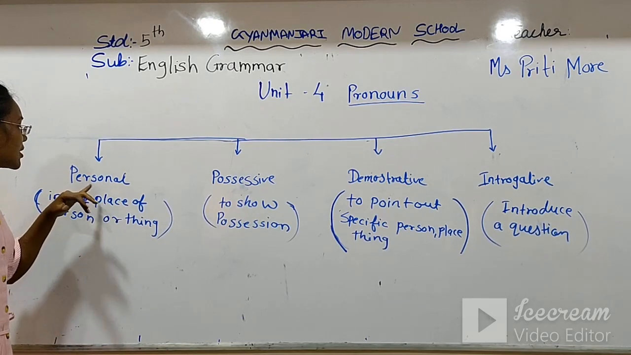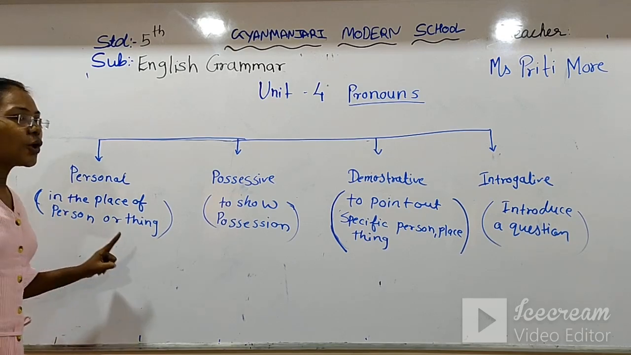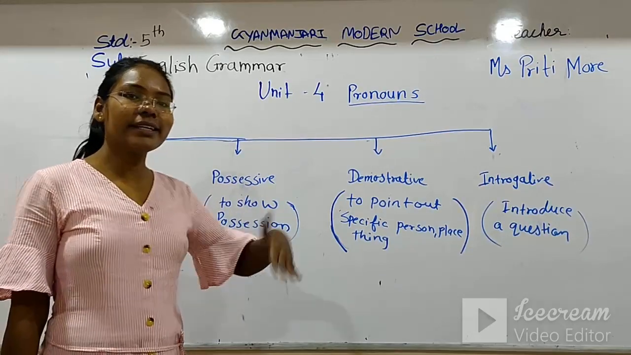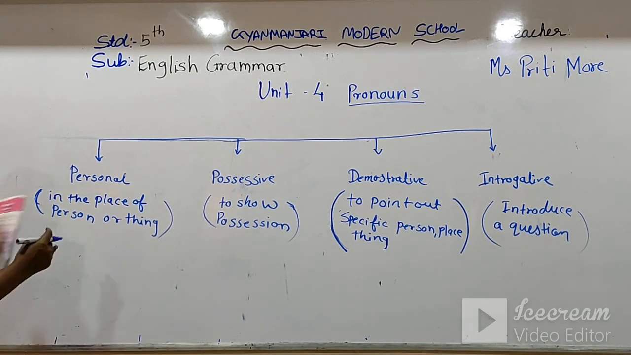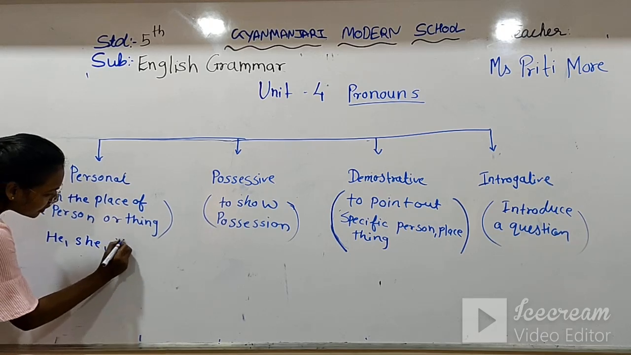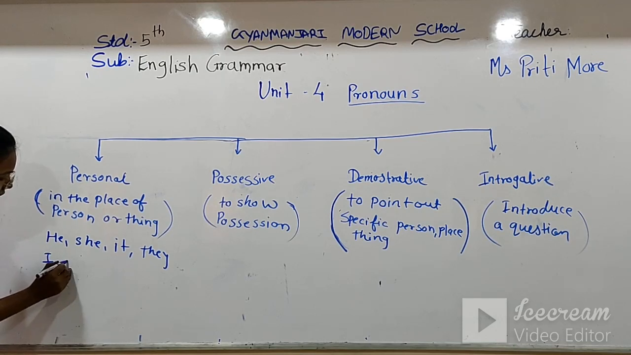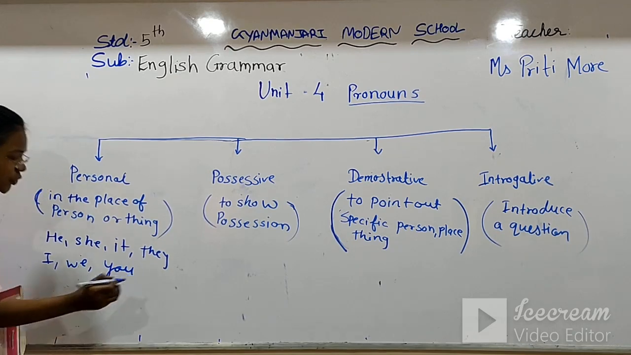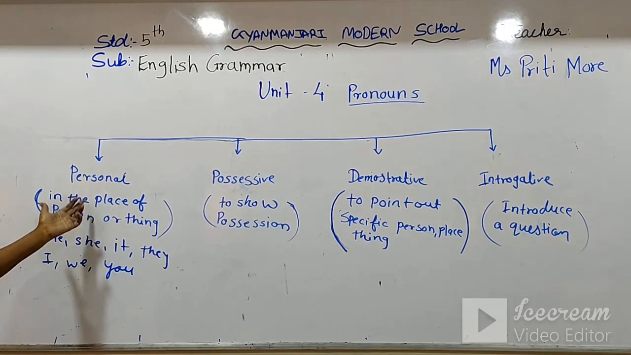The first, personal pronoun. We use a personal pronoun in the place of a person or thing. If some place or things we have to describe, instead of repeating its name, we use the personal pronoun. In the personal pronoun, we can use he, she, it, they, I, we, you. These are the pronouns which we can use in the personal pronoun.